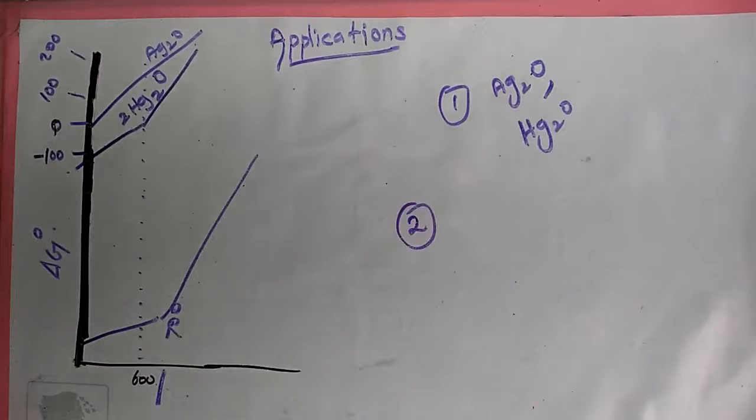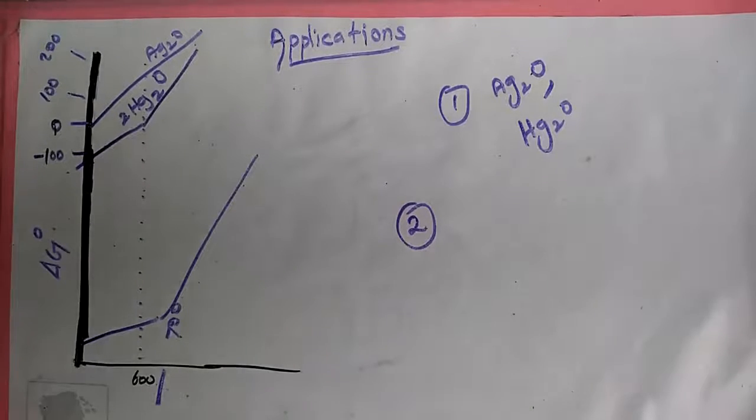Next one, application number 2. The Ellingham diagram is used to predict the thermodynamic feasibility of reduction of oxides of one metal by another metal. Any metal can reduce the oxides of the other metals that are located above it in the diagram.